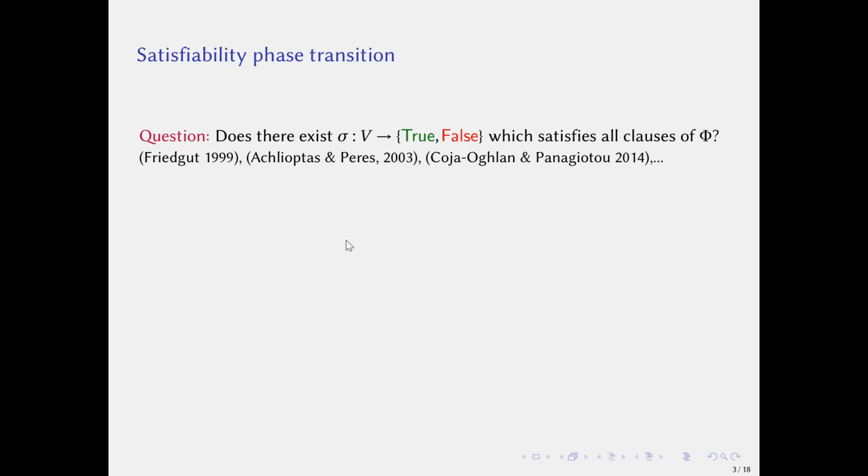Here is a natural question. Does there exist an assignment to variables that can satisfy all clauses of Φ? This question has been well studied. The answer was given in 2015.